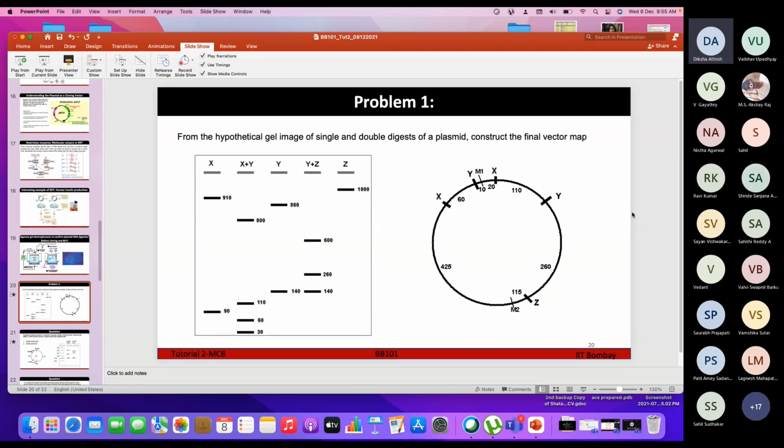If you calculate the fragment size between these two Ys, it will be 110 plus 20 plus 10, so it will be 140. The cut will be made at both these Ys.